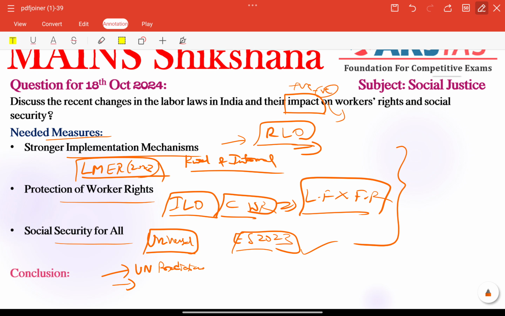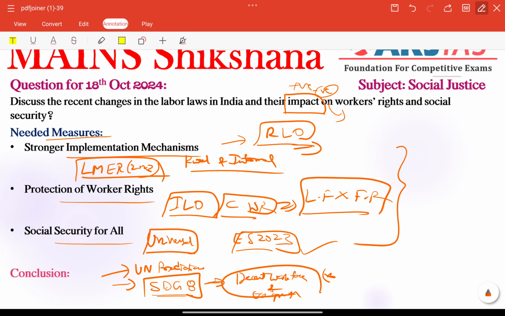Or otherwise, if we follow the above measures, in the future, labor reforms must evolve with technological advancement and shifts in work patterns, especially with the rise of the gig economy. We can connect this. Otherwise, we can connect Sustainable Development Goal 8, which is very important: decent work and economic growth. It is a very important SDG. We can connect it as a futuristic note. This is the perfect structure and approach according to the demand of the question.